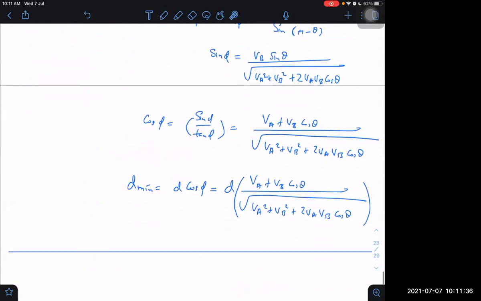Let me tell you how I will do it by the vector method. I will say A is fixed and B is moving relative to A. So this is VBA, right or not? Yes, sir. Then displacement can be written as VBA into t.